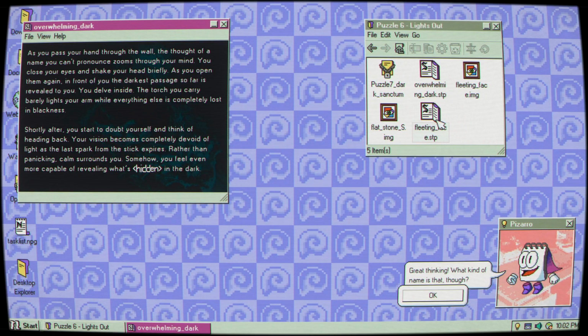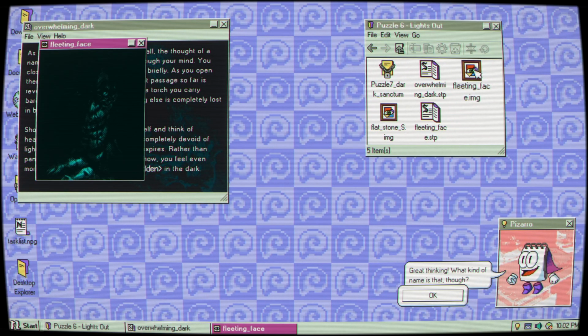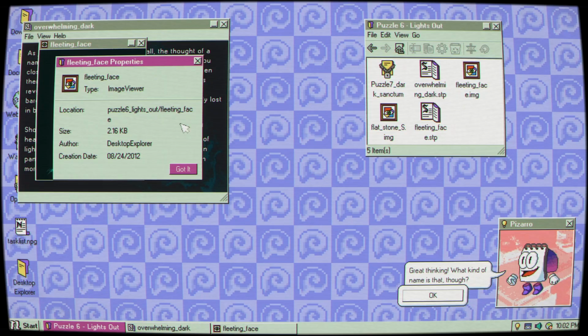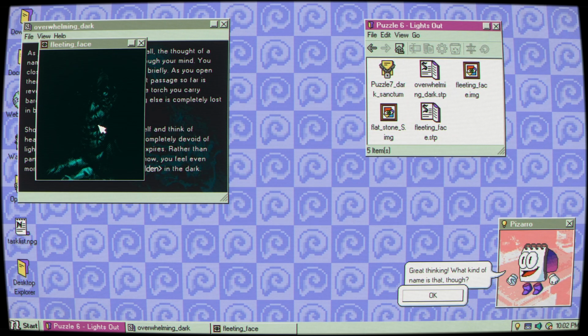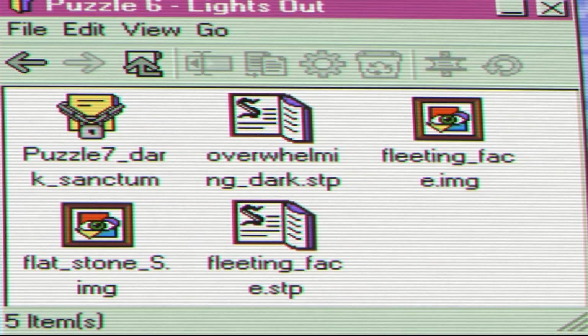Okay, before we look at Fleeting Faces. Yeah, okay, let's look at Fleeting Faces. Hold on, I just want to see. Nothing. Okay, nothing there. That is disturbing. I don't like that at all. I swear if these eyes flicker or something, I might have to cut out a scream. Just might.